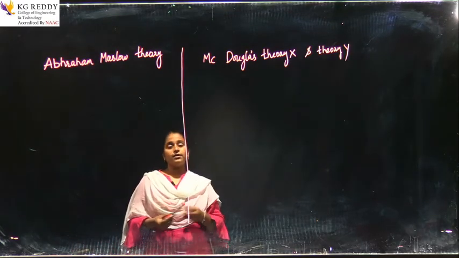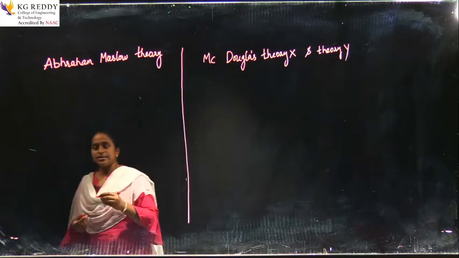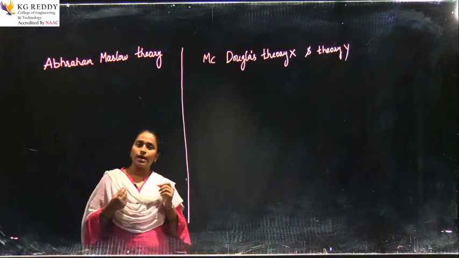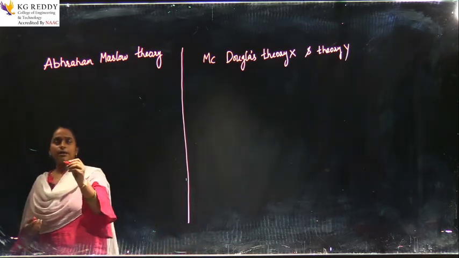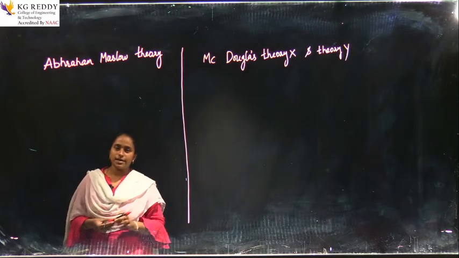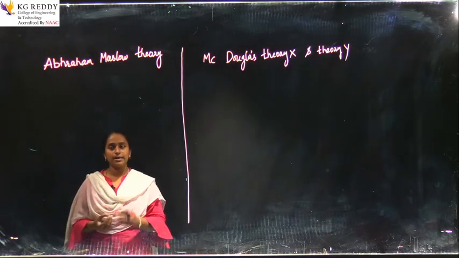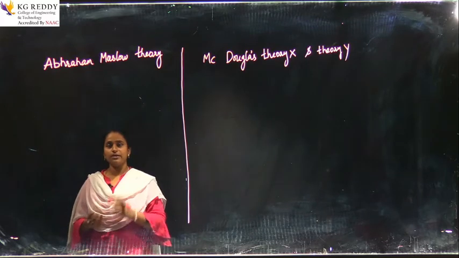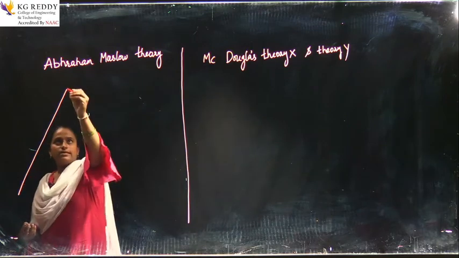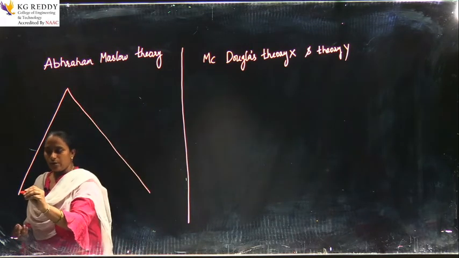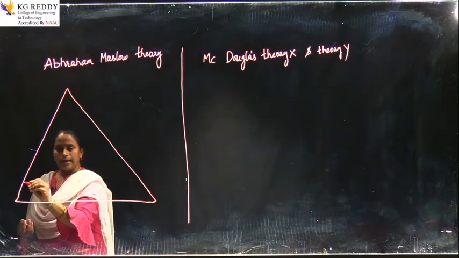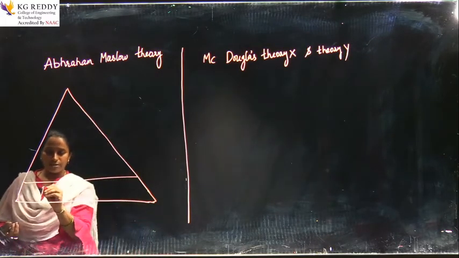So that is why Maslow said that the basic necessities should be satisfied for every employee or every human being. Totally there are 5 types of needs, very important needs. When these needs are satisfied, an employee can give 100% in the working environment. There is a pyramid sort of structure where you can define the 5 basic needs. The first need is the biological need.